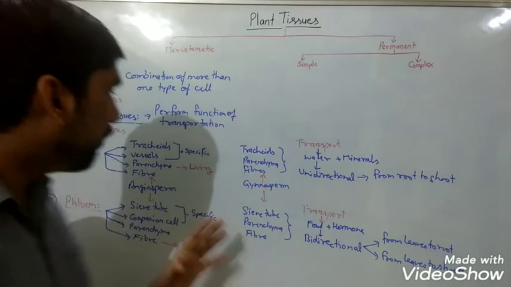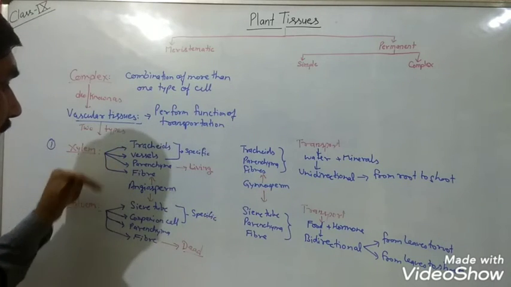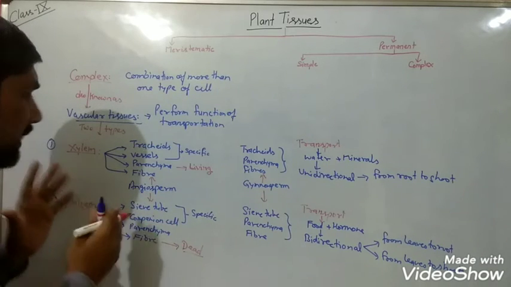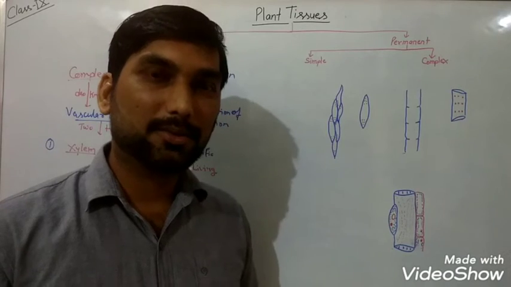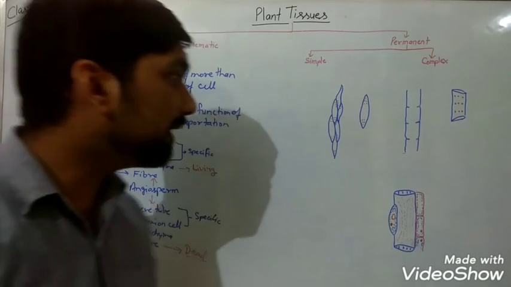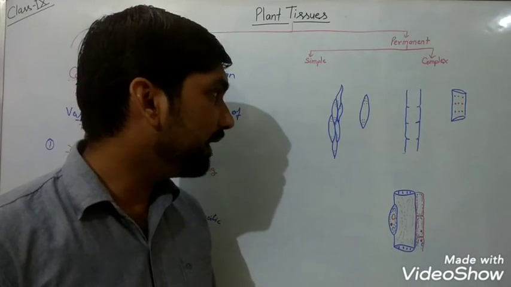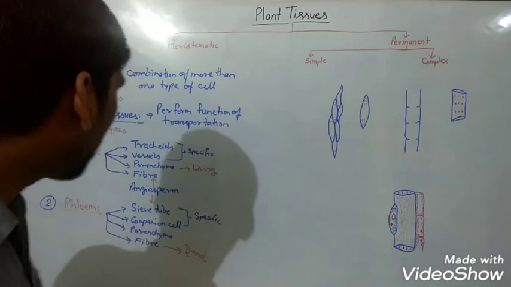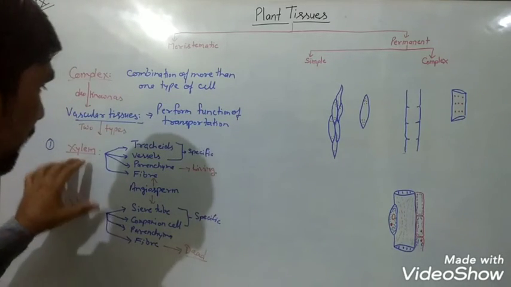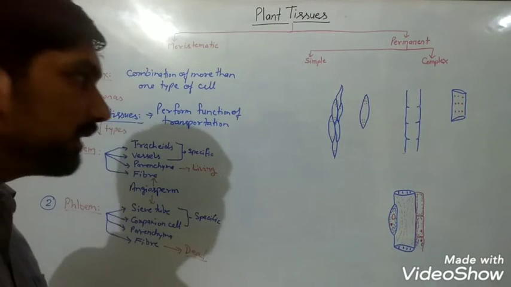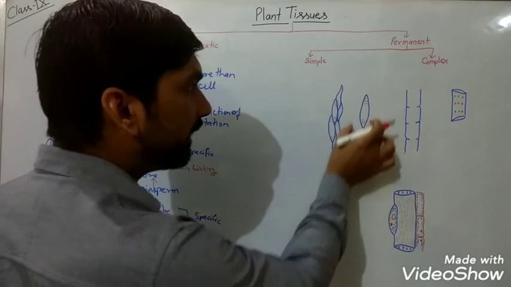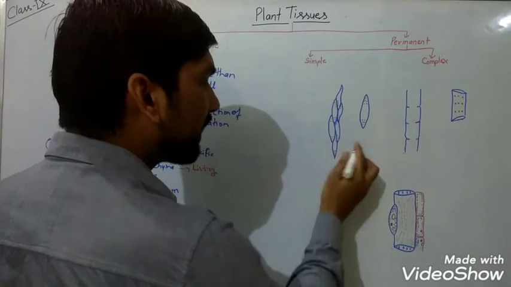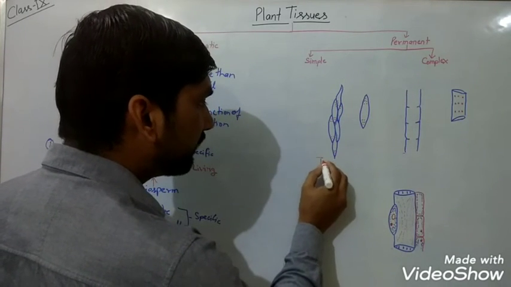Now we will see what are the structures of tracheids and vessels and what are the structures of sieve tubes and companion cell in xylem and phloem. So you know my drawing ability, how good I am while making the diagrams and figures, but still I tried a lot to make you understand what are these. So when we consider about xylem, tracheids and vessels, these two specific cells are here. So you can see here elongated and both the ends are very tapered end walls. So these are what? Tracheids.